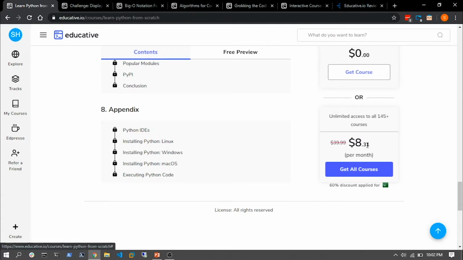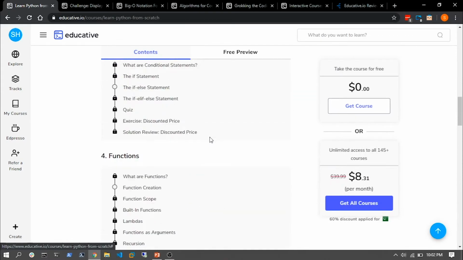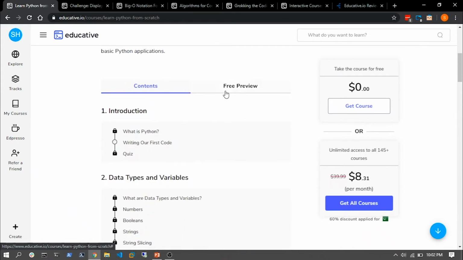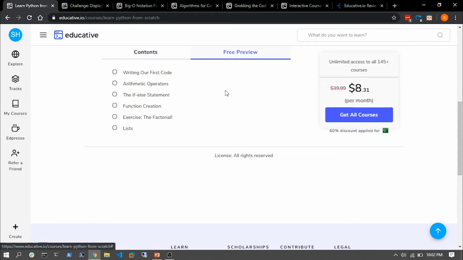And that is quite cheap if you ask me. Why? Well, you have to take a look at the course content itself, the actual lesson content. Let's have a look at it now, shall we? So, for the free preview, I'll quickly have a look at one of the videos. Actually, let's open this, the else if statement.